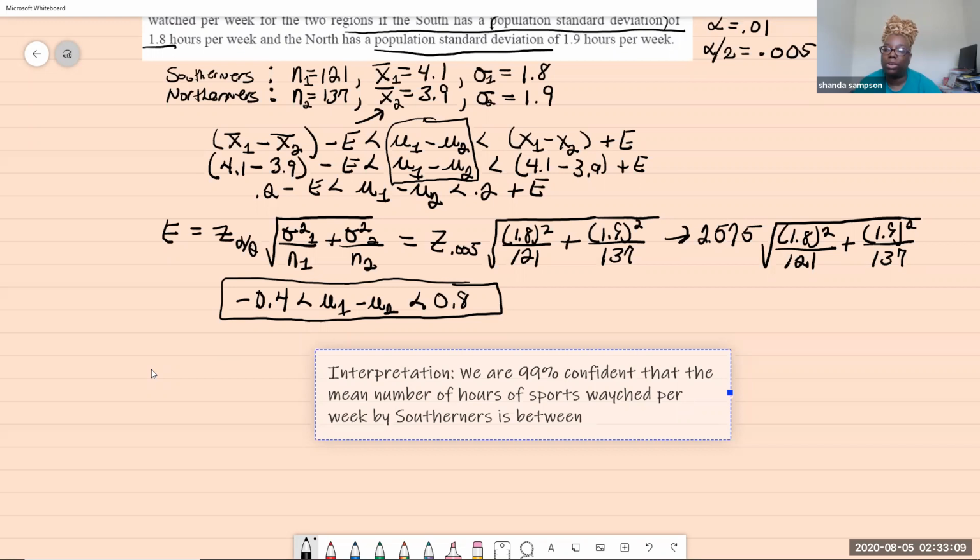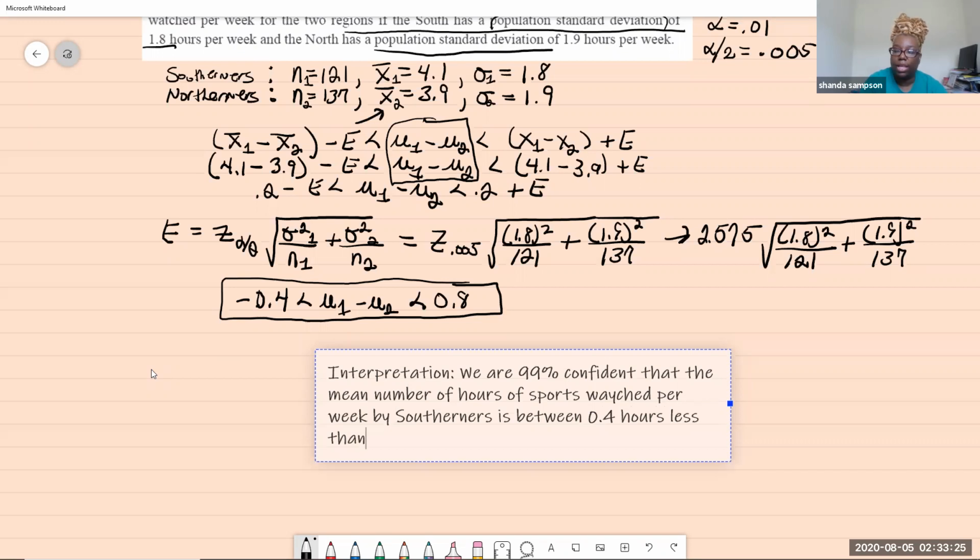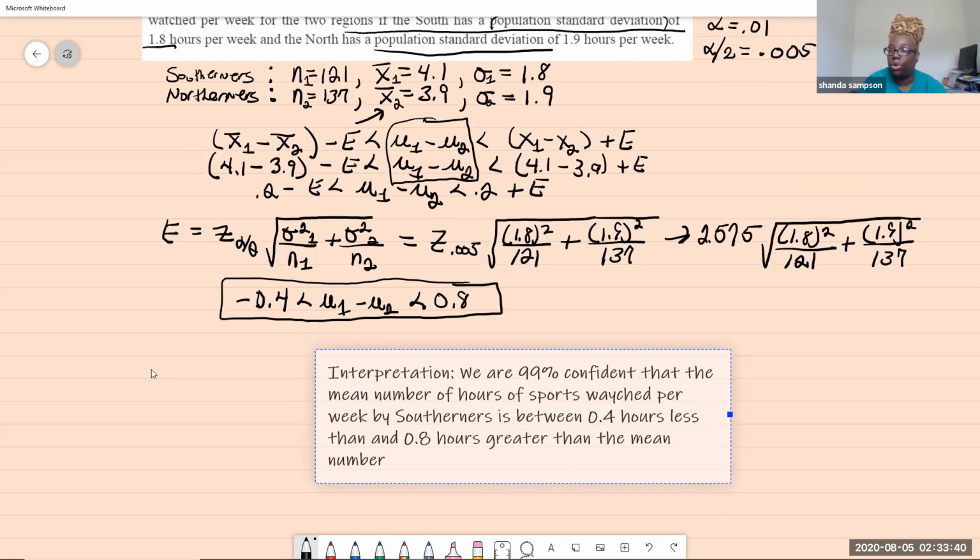Now, I'm going to put 0.4 hours less than, so I can say that because I'm comparing it, 0.4 hours, and 0.8 hours greater than the mean number of hours of sports watched by Northerners.